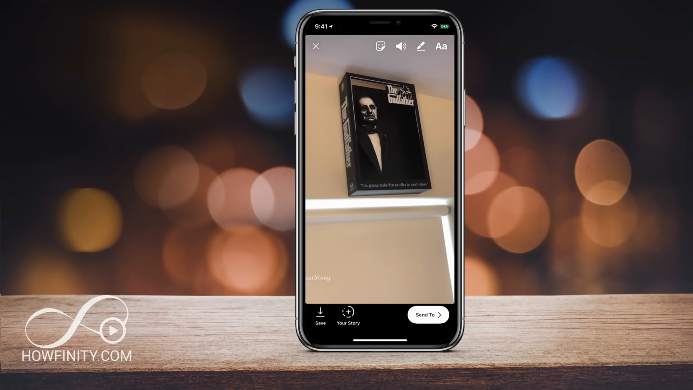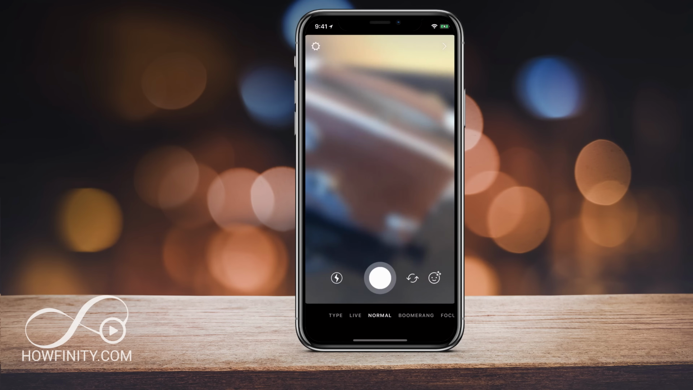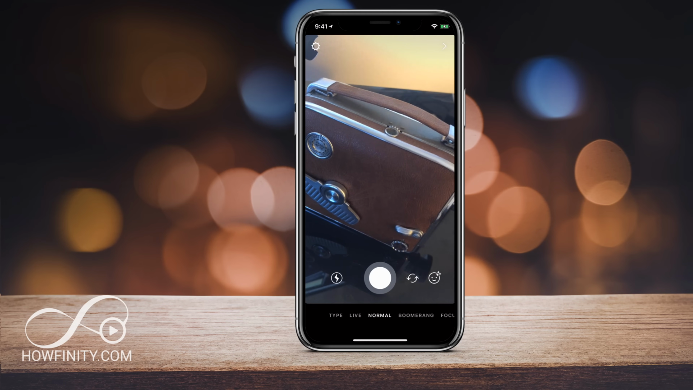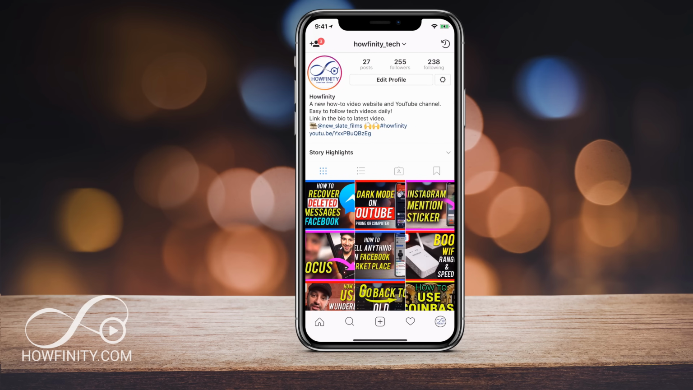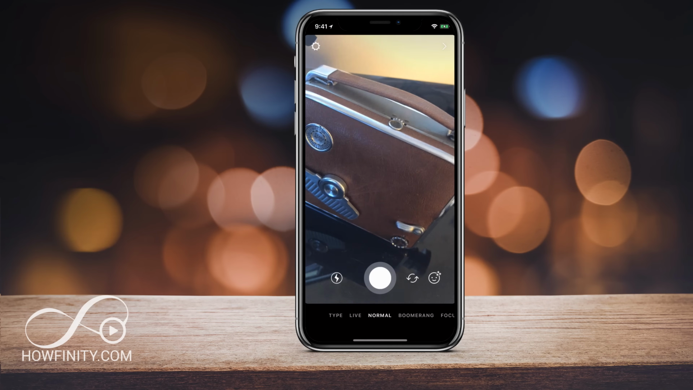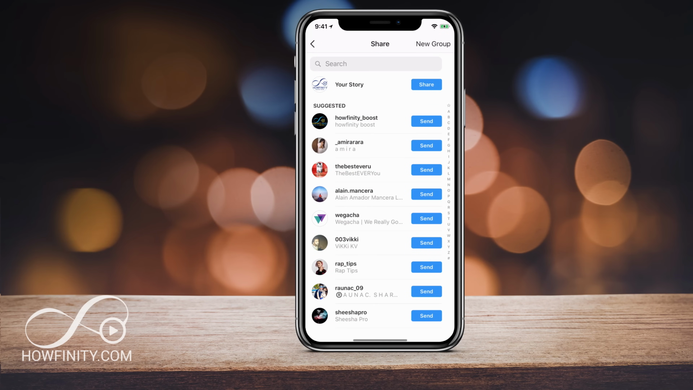So I'll select the first one, share it to my story. Then I'll go back to story one more time, do the same thing, select the second one, share it to my story, and then I'll do it one more time. I'll go back to story, share it to story a third time, and then I'll send that to story.